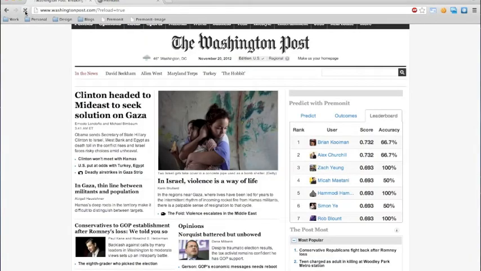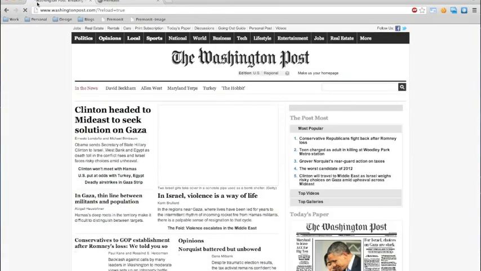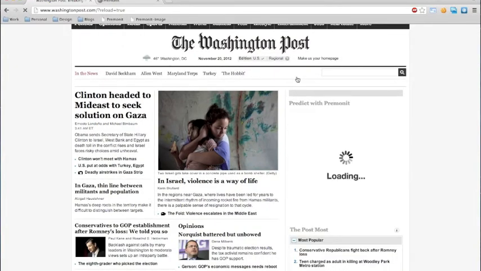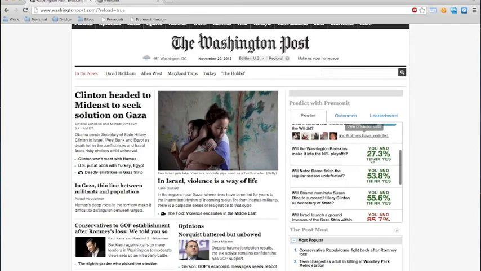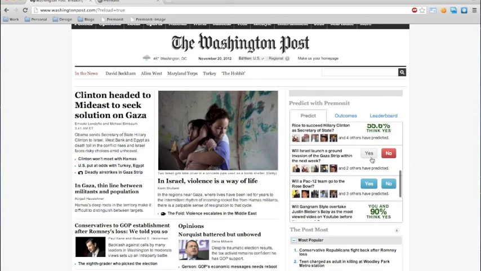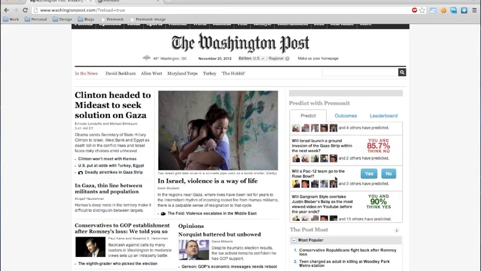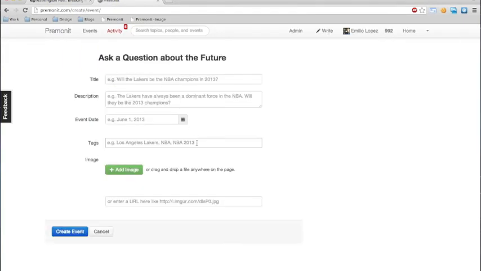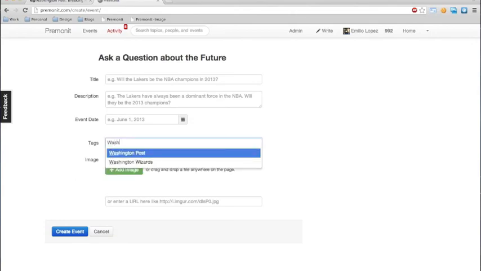Now we go back to the widget. Let's refresh the page. We embed the widget again. And if we scroll down, you'll see, will a Pac-12 team go to the Rose Bowl, which we just added. Additionally, you can click on Write and ask a question. Just make sure you don't forget the Washington Post tag, and this event will be added to the widget as well.